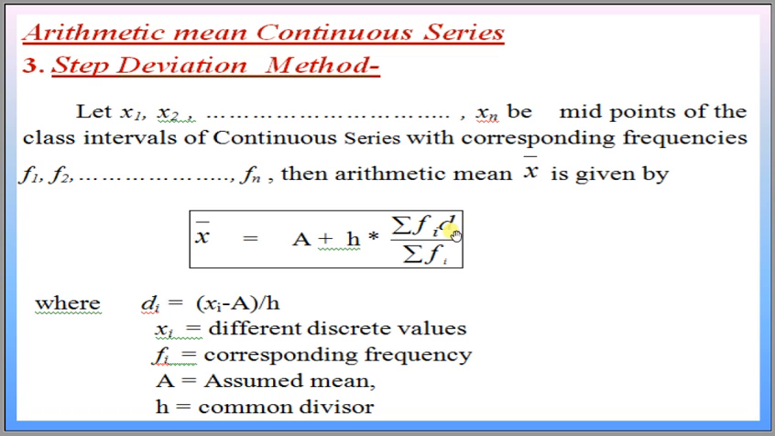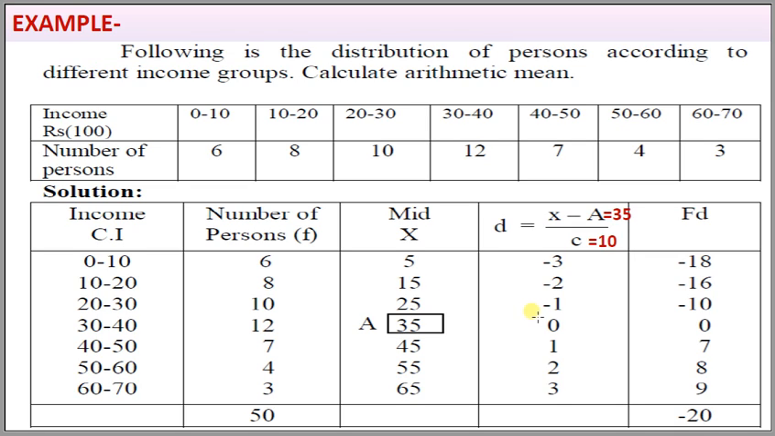And that is known as di. di is xi minus A upon h, and we multiply those di values with fi, and we get the summation fi di divided by summation fi, that is capital N. This is the formula to calculate the arithmetic mean in case of the step deviation method. x bar is equal to A plus h into summation fi di divided by summation of fi. Let us take an example.